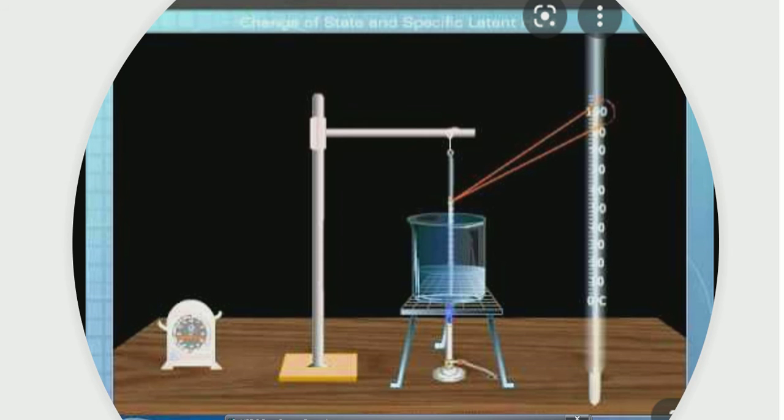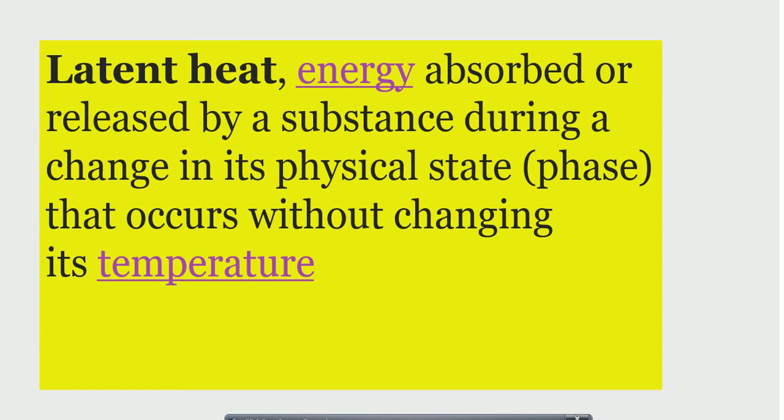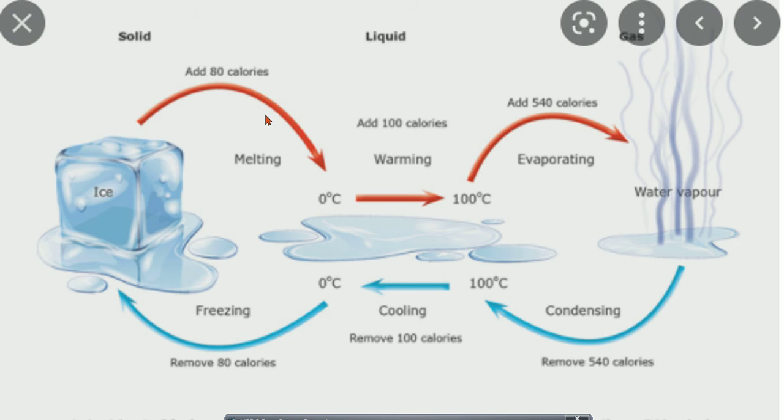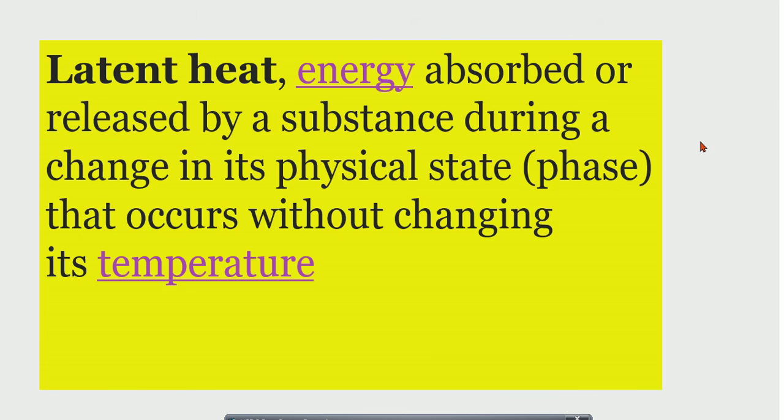This is the experiment, apart from the things we have already discussed. If I have water and I give heat to it, after some time the water converts to vapor. In this phase transition or change of state from water to water vapor, the temperature rises from 0 to 100 degrees Celsius, and then when it is converted to water vapor there is no change in temperature.